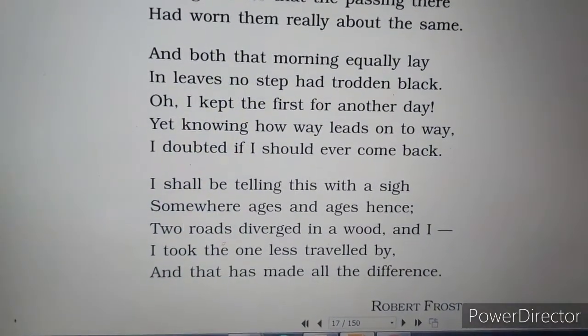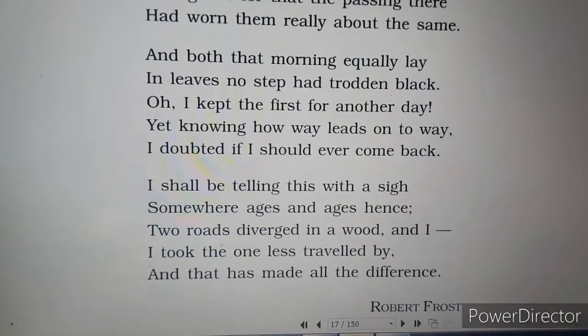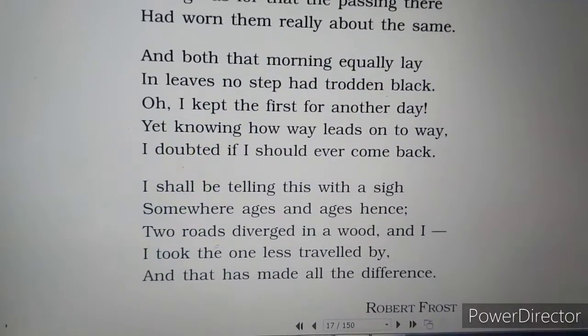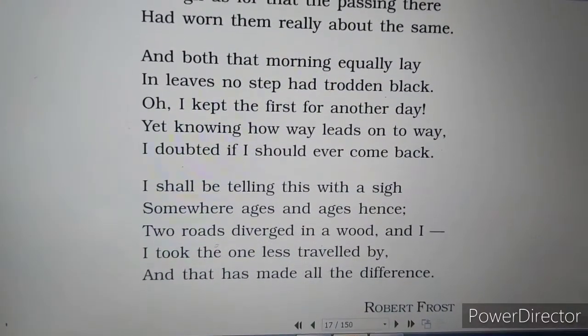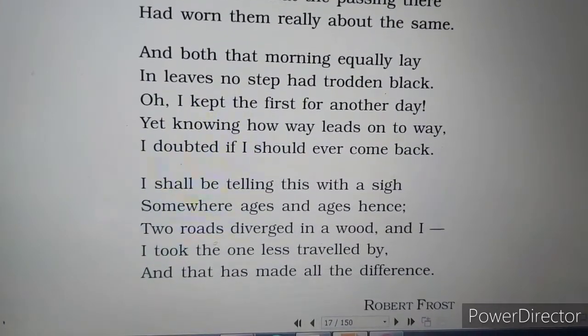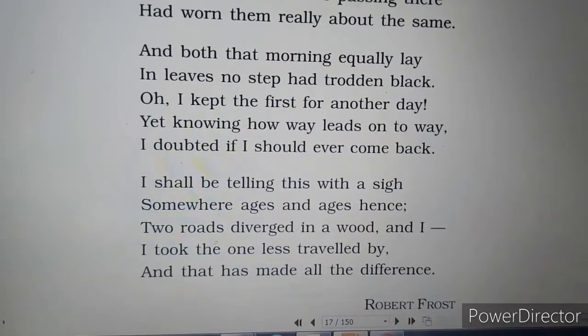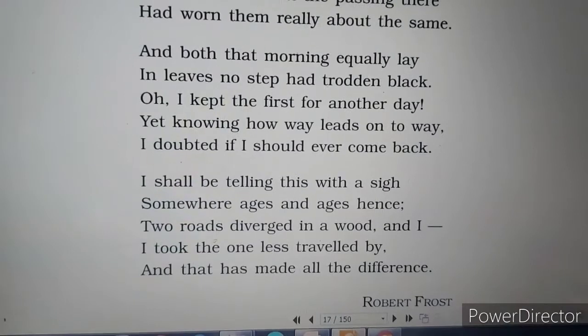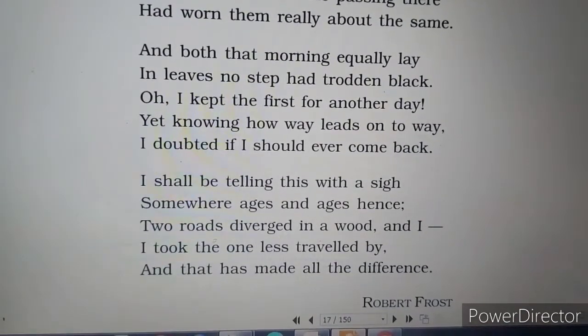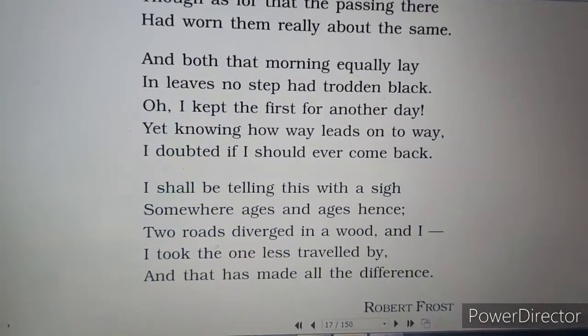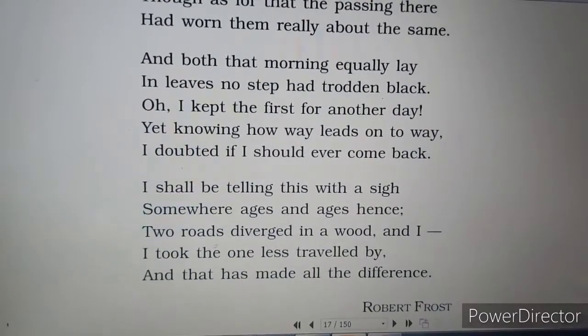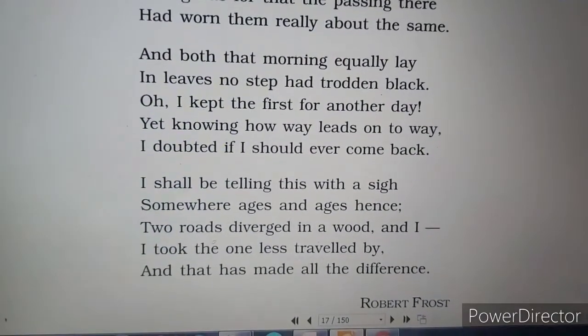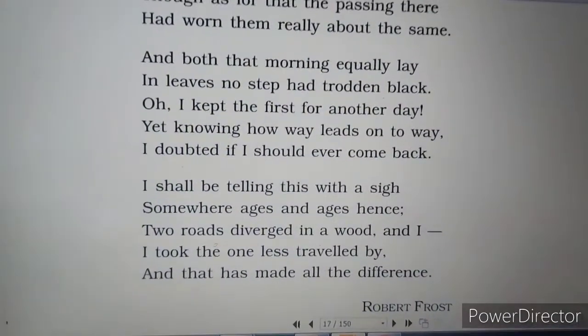He can remember that day when he came, both the roads were looking the same, equally same, "in leaves no step had trodden black." Not many people have stepped on those leaves, and this is what trodden black means. It has been trodden, torn away.